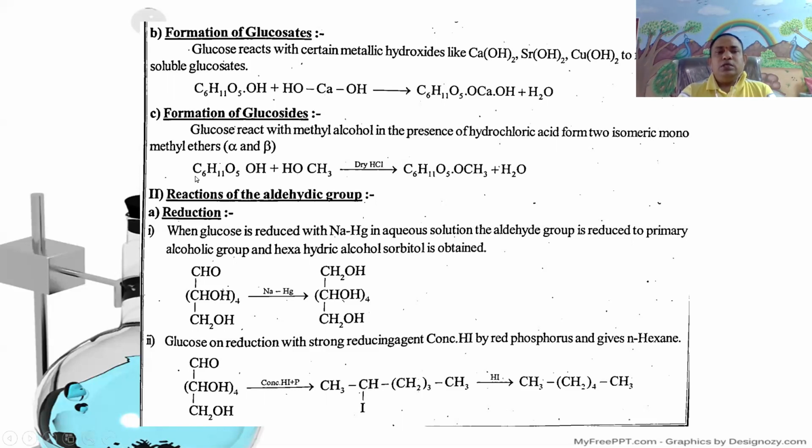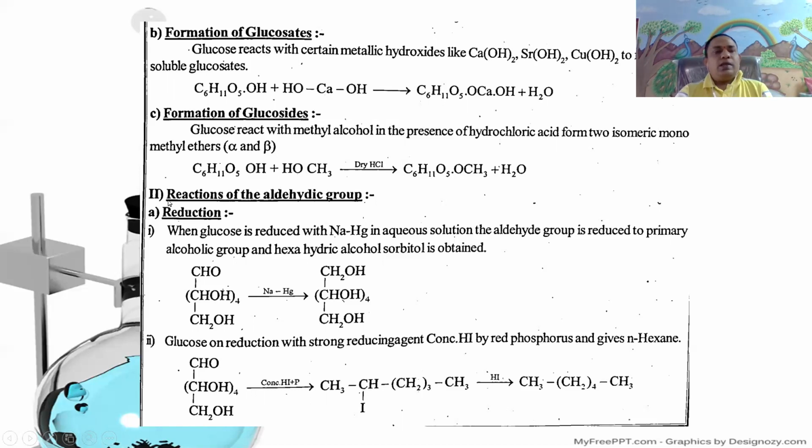That is, C6H11O5OH reacts with methyl alcohol in the presence of dilute HCl and gives C6H11O5OCH3 plus H2O. It is alpha methyl glucoside, and it can also form the isomeric beta methyl glucoside.